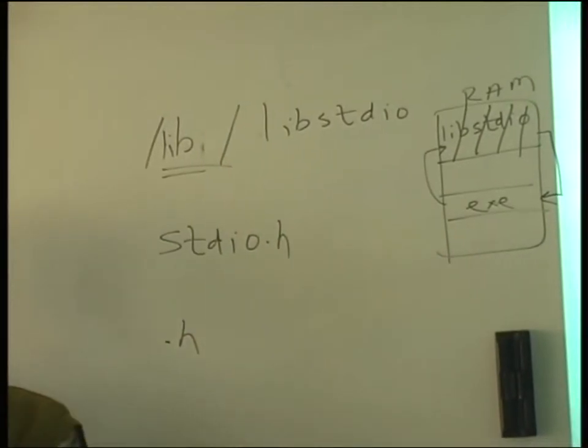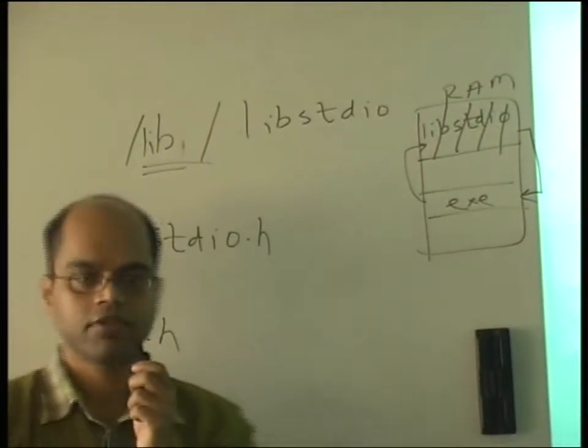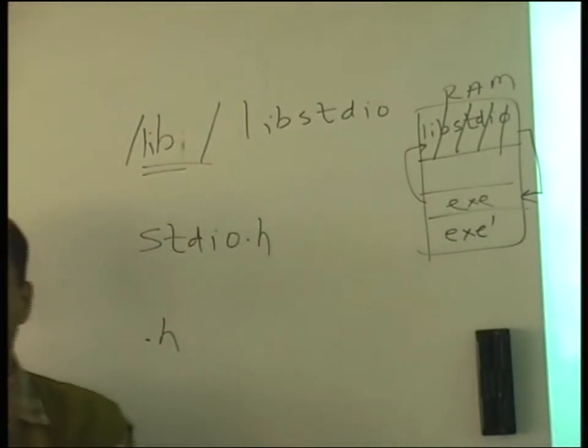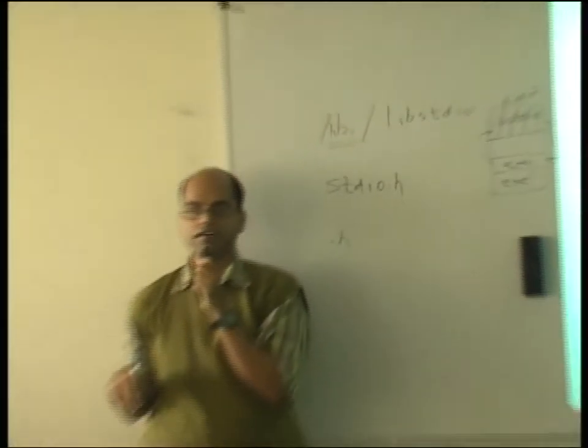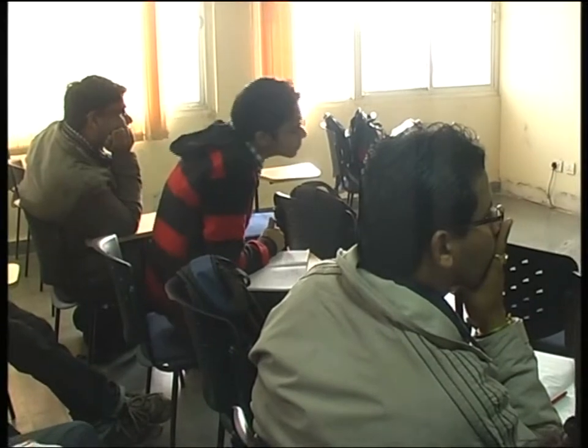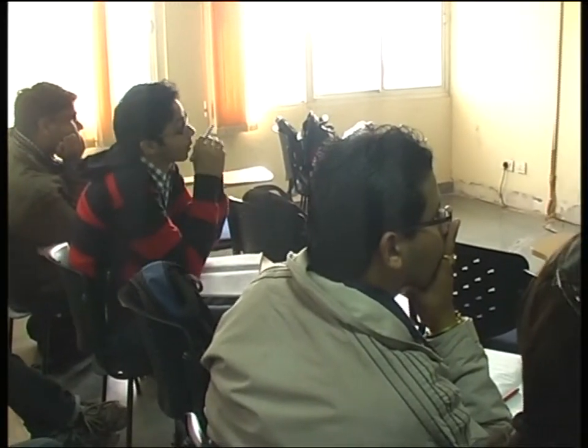Let's say your friend also writes an exe program. He also uses stdio.h. What happens now? Same thing. With this exe, you don't need to load libstdio again.